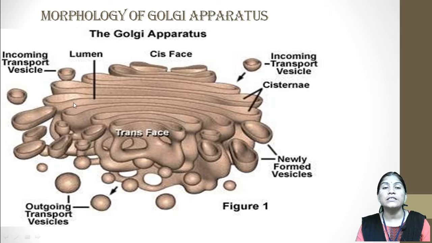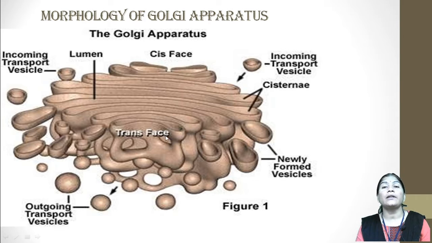In between these cisternae there is some space, and we call that the lumen, also called the intermembrane space. There are also tubules. Cisternae are unbranched, but tubules are sometimes branched. Vesicles are oval or spherical.